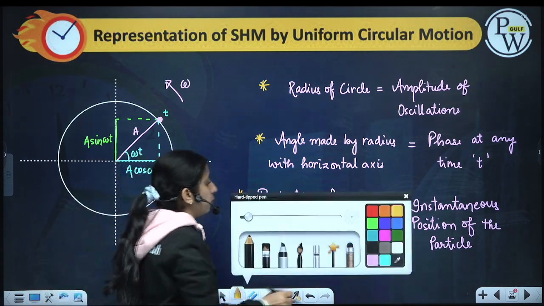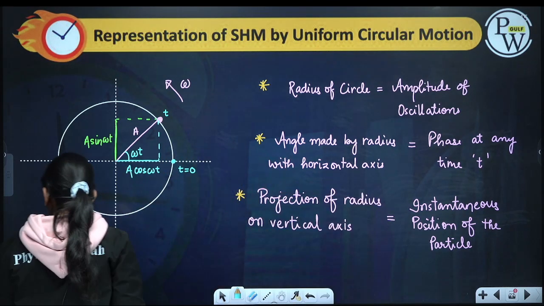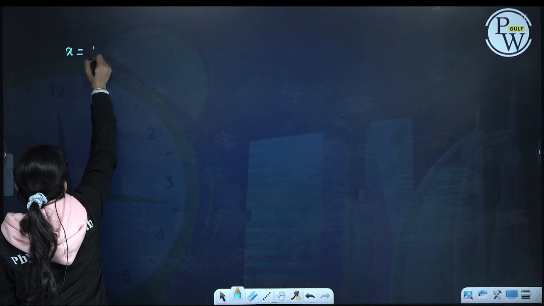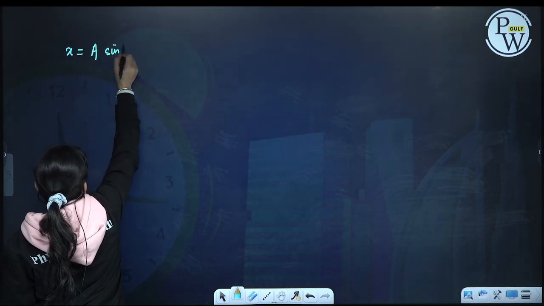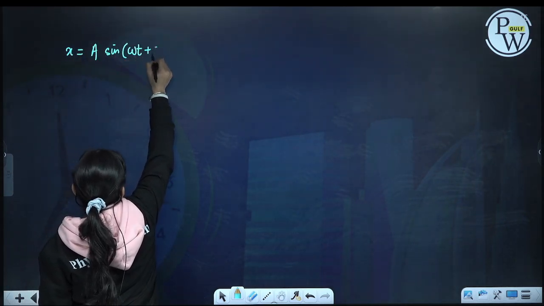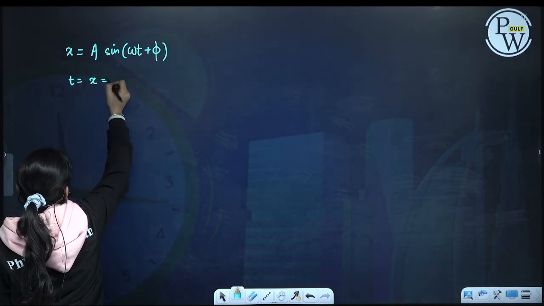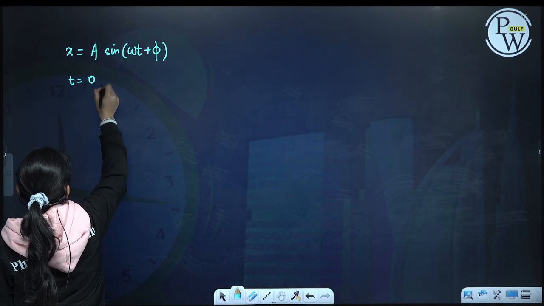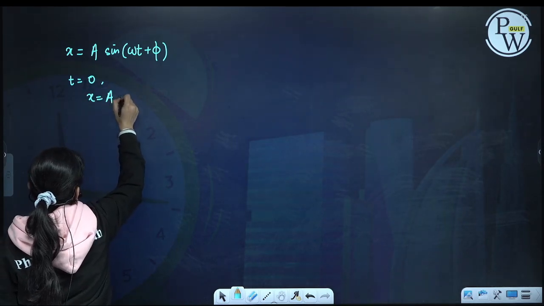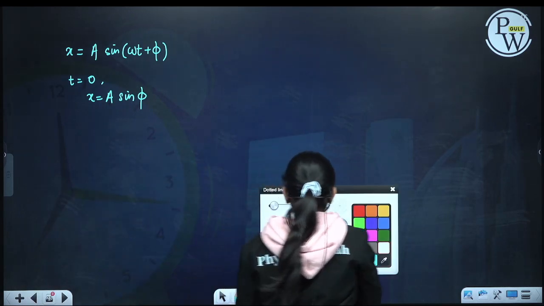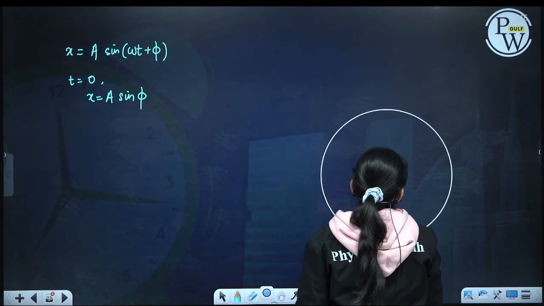Now if we are to represent, let us take x is equal to a sine (omega t plus phi), then at t equal to 0, x is equal to a sine phi. So how will I represent this motion? Draw a circle.